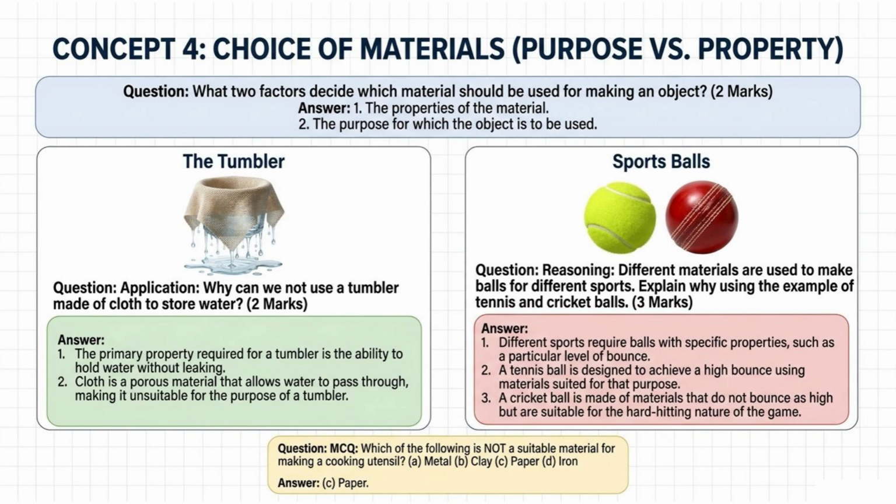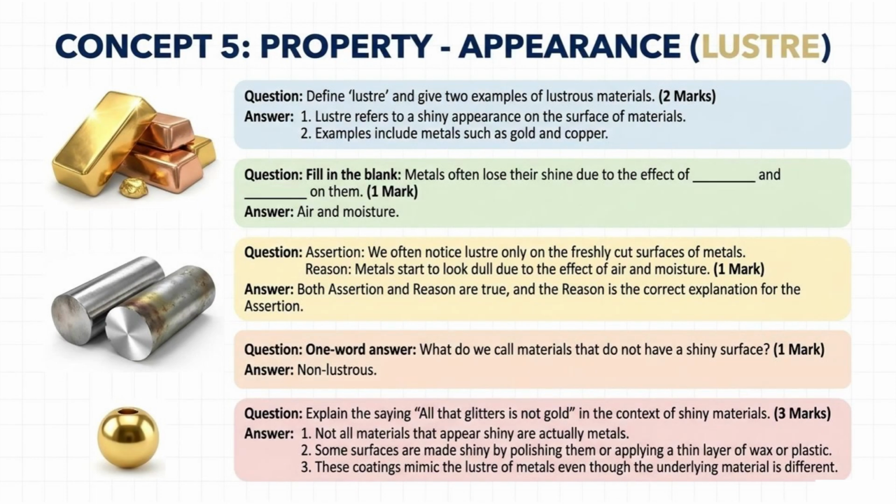Reasoning. Different materials are used to make balls for different sports. Explain why using the example of tennis and cricket balls. Answer: different sports require balls with specific properties, such as a particular level of bounce. A tennis ball is designed to achieve a high bounce using materials suited for that purpose. A cricket ball is made of materials that do not bounce as high but are suitable for the hard-hitting nature of the game.